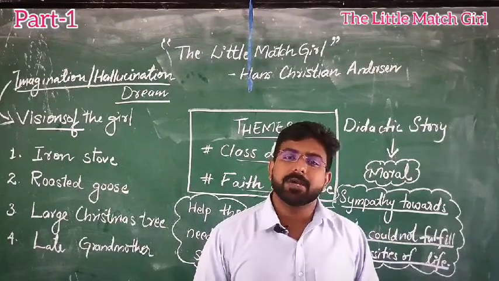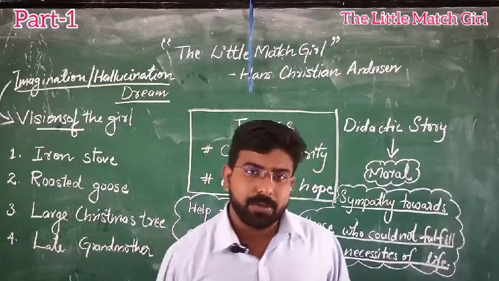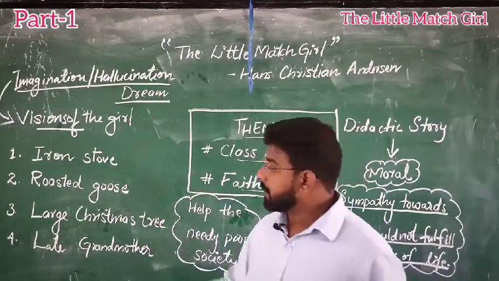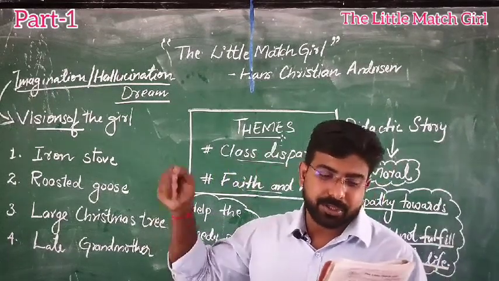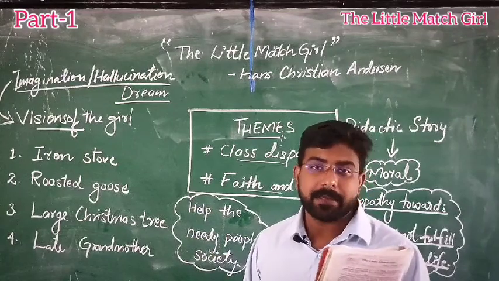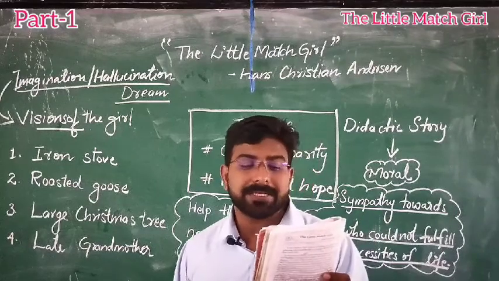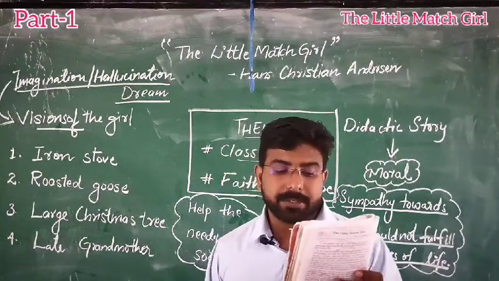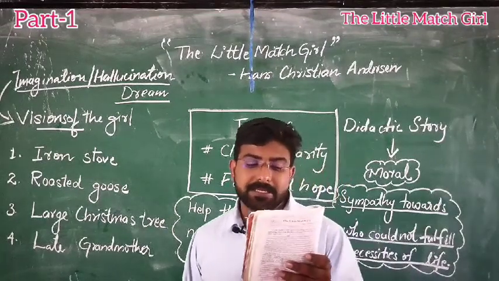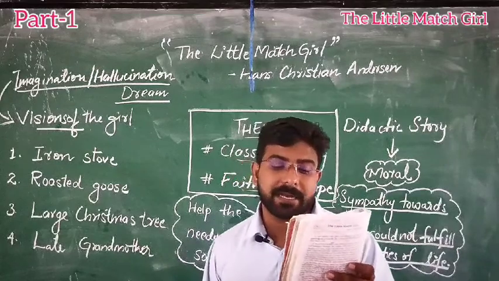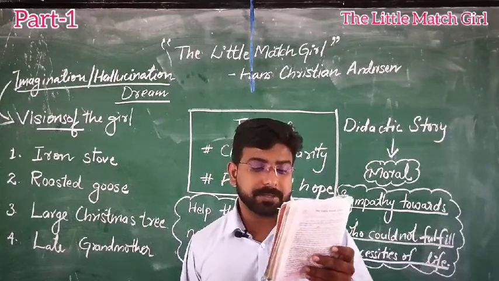The daring thing that the girl can do is what? Take a matchstick and burn it. Okay, so the girl is going to burn it. And what does the girl do? Look in the next paragraph. She pulled one out, scratched, how it spluttered and burned. It had a warm, bright flame like a tiny candle when she held her hand over it. But what a strange light! It seemed to the little girl as if she were sitting in front of a great iron stove with polished brass knobs and brass ornaments.